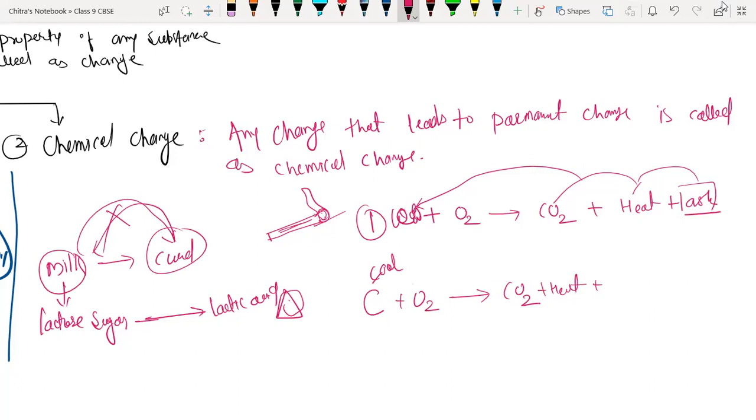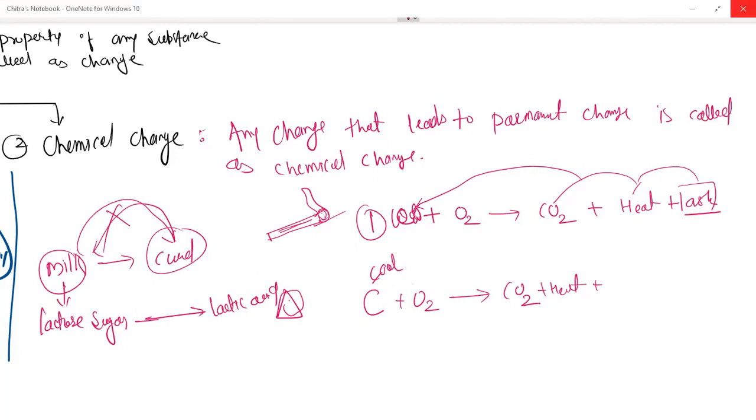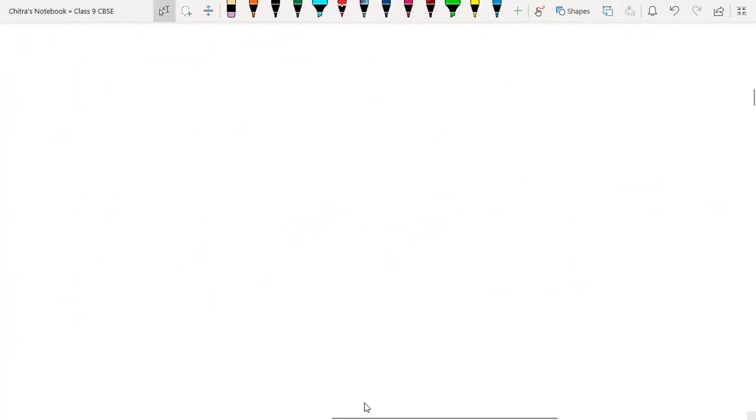So take a screenshot here. Done. Yes, sir. Okay, so now we will continue with the chemical change, meaning the chemical reaction now. So now we will discuss the chemical reaction.